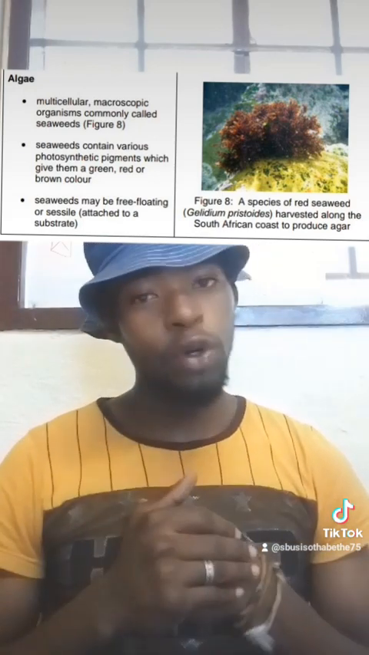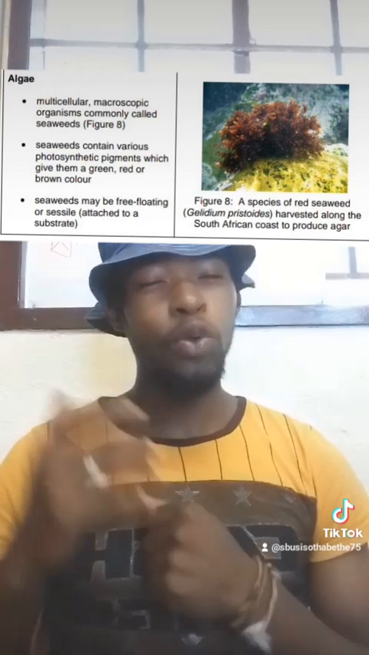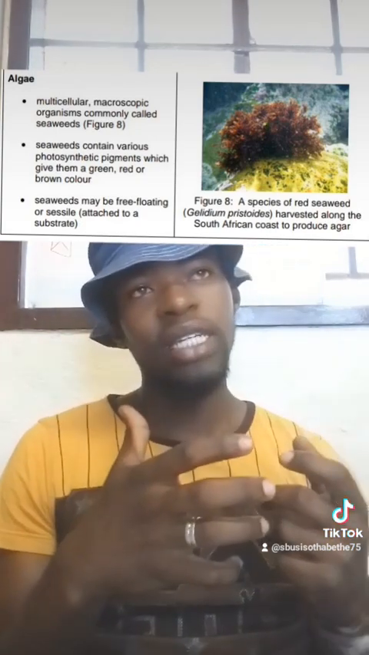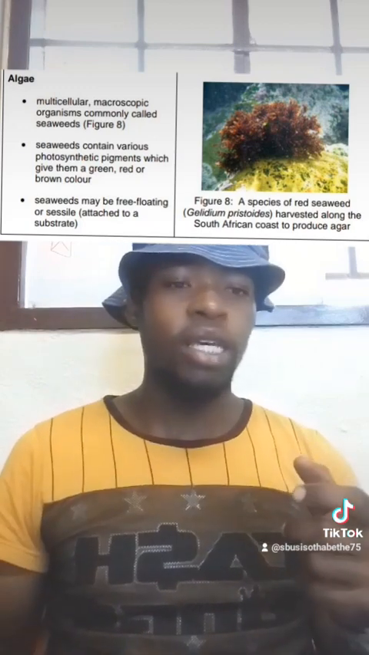Moving on, we're speaking about algae. They are macroorganisms known as seaweeds. They contain various photosynthetic pigments which give them a green color. That's the pigment I just spoke about that allows them to photosynthesize. Since they are found in aquatic environments, they aren't always green, since the water itself has chemical reactions happening inside. So sometimes it looks reddish, sometimes it is brown.